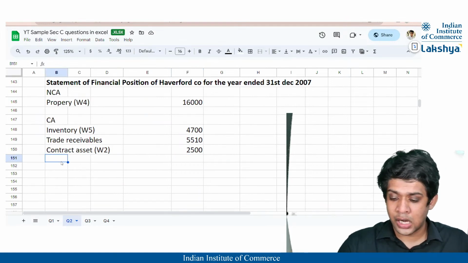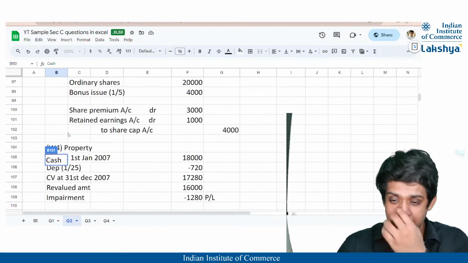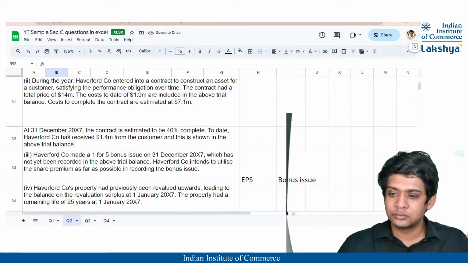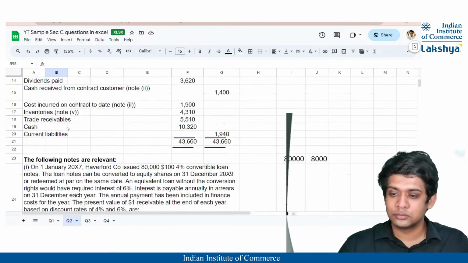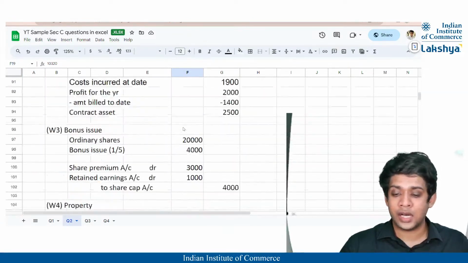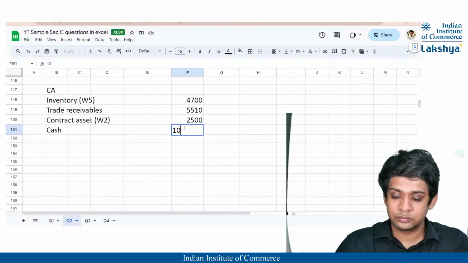I think cash, I saw something which is pending. So cash is how much? Yes, cash 10,320, right? So I'll state that 10,320 cash.